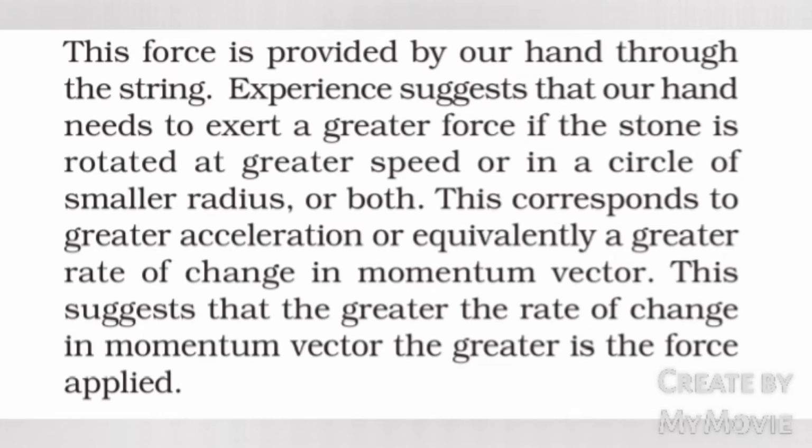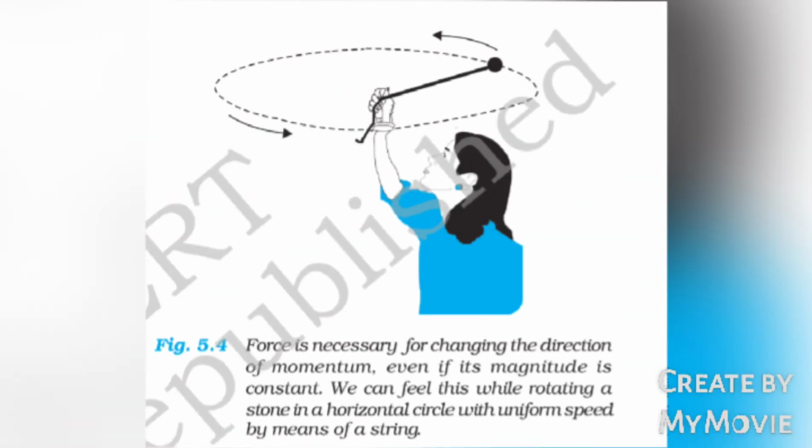Experience suggests that our hand needs to exert a greater force if the stone is rotated at greater speed or in a circle of smaller radius, or both. This corresponds to the greater acceleration, or equivalently a greater rate of change in momentum vector. This suggests that the greater the rate of change in momentum vector, the greater is the force applied. Figure 5.4.